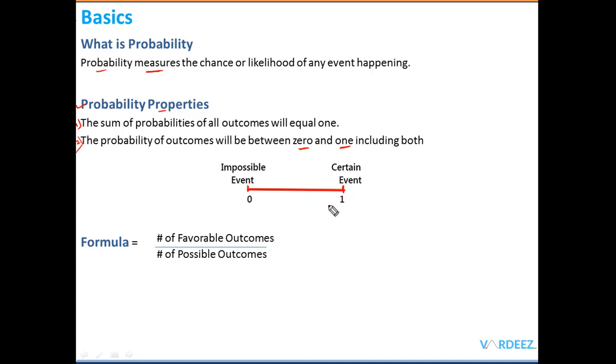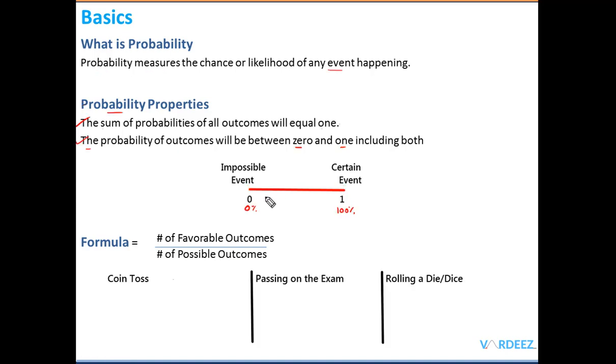I can convert the 0 and 1 to percentages as well, so I can write 0 as 0% and 1 as 100%. So anytime the probability will not exceed 0 and 1. You cannot have a probability of, let's say, 1.2 or 1.5. It will always be maximum at 1, including 1 as well. And it cannot be less than 0 either. You cannot have a probability less than 0. So it has to be between this range. That's what this rule or this property means.